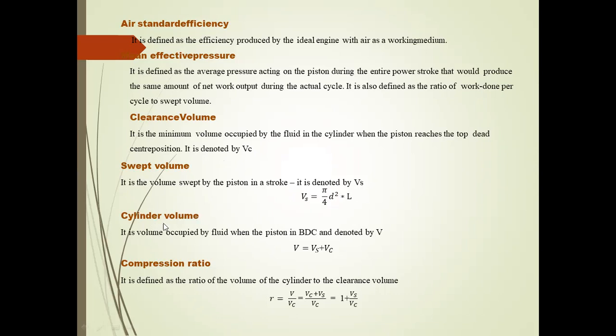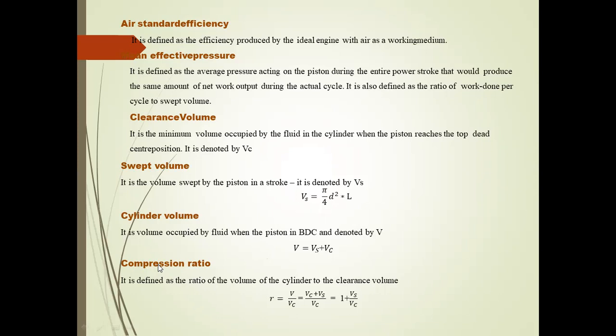Next point is cylinder volume. It is the volume occupied by the fluid when the piston is at bottom dead center, and it is denoted by V. V is equal to Vs plus Vc. That is, the cylinder volume is the total volume occupied by the fluid when the piston is at bottom dead center.